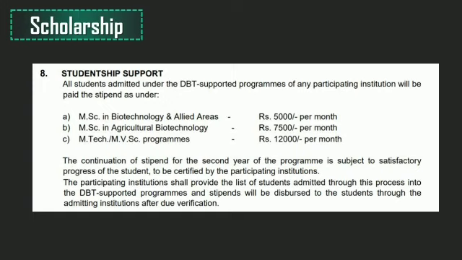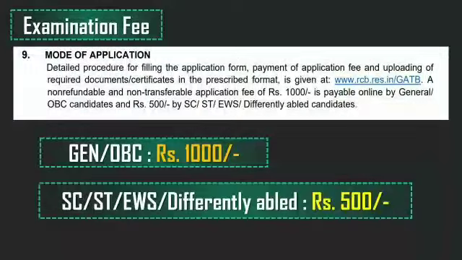You can pause the video and see it. For MSc Biotechnology it's rupees 5,000 per month, which is a good amount. Okay, coming to examination fee, for general and OBC it's rupees 1,000, and for SC, ST, EWS and differently abled candidates it's rupees 500.